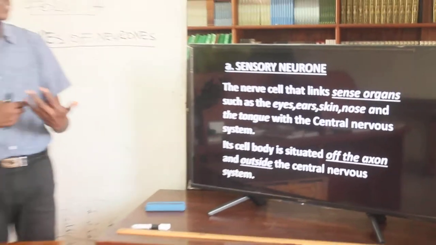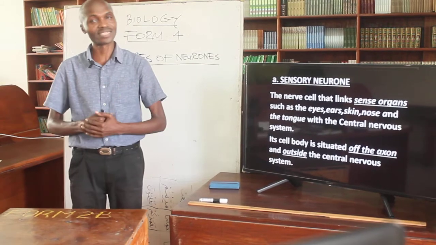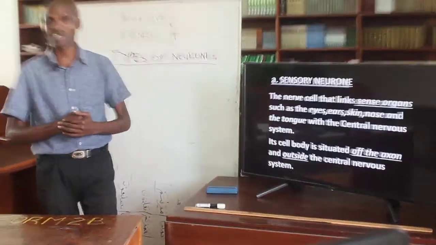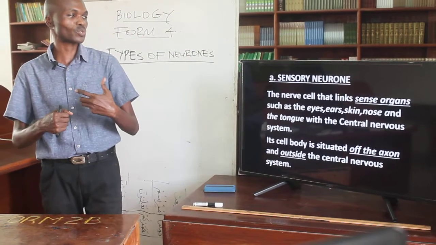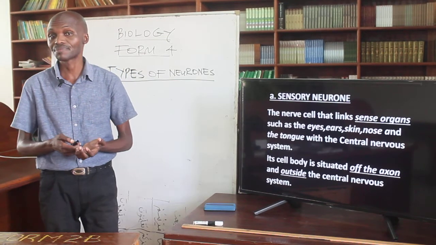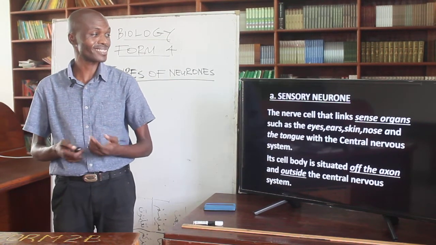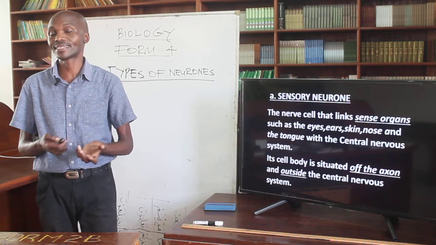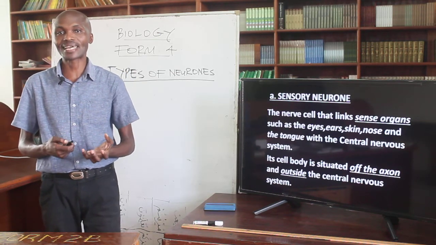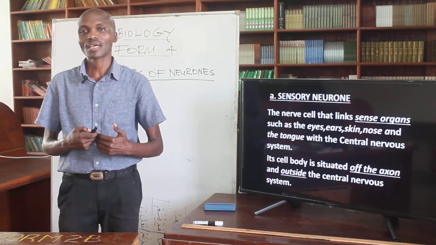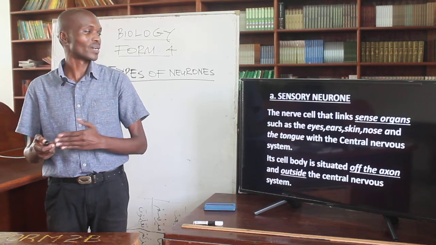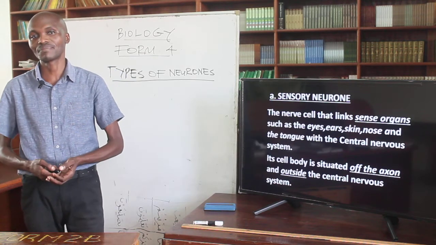Now we go into the basics of each particular type of neuron. We begin with the sensory neuron. This is the nerve cell that links our sense organs, such as the eyes, the ears, the skin, the nose, and the tongue, with our central nervous system. So the sensory neurons are the ones that link our sense organs to the central nervous system.